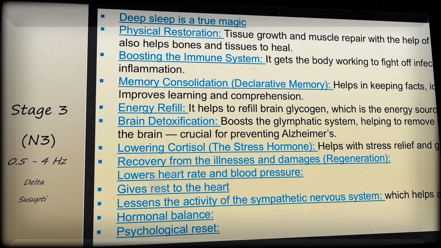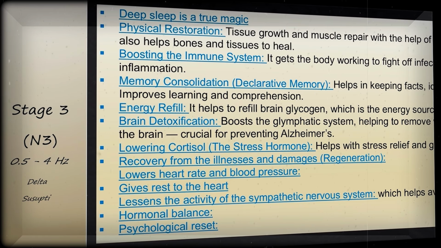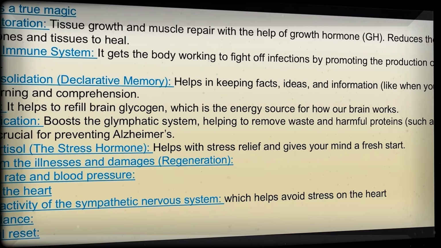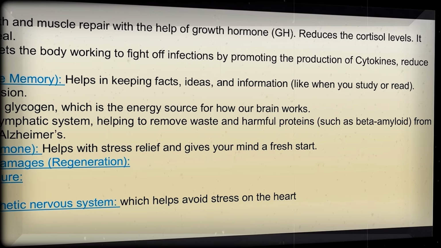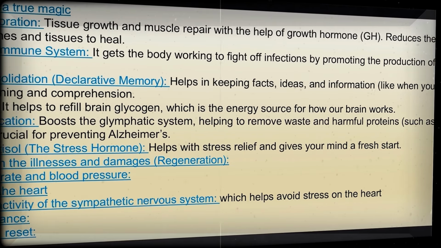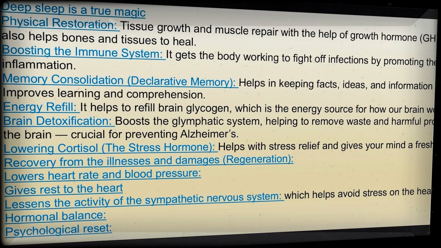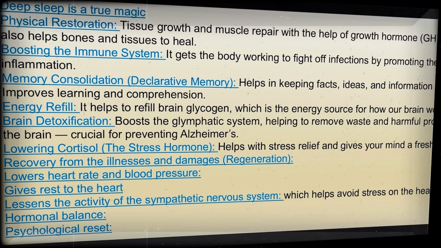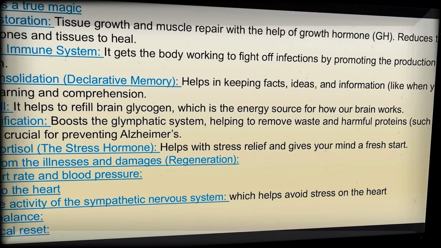This stage of sleep is needed for the following. 1. Physical restoration, tissue growth and muscle repair with the help of growth hormone, GH, which reduces the cortisol levels. It also helps bones and tissues to heal at cellular level. 2. Boosting the immune system by promoting the production of cytokines and reducing inflammation. 3.